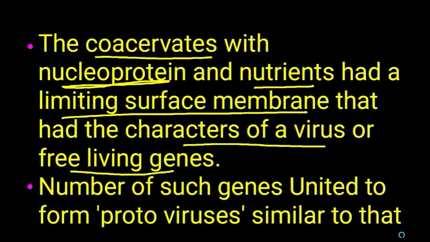You know the structure of a virus: it possesses an outer limiting membrane, that is the protein coat, and inside it possesses the nucleic material. Like that, the coacervate with nucleoprotein, nutrients and a limiting surface membrane had the characters of a virus, also called free living genes.